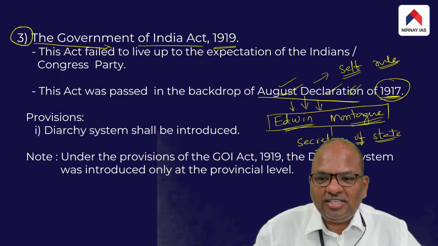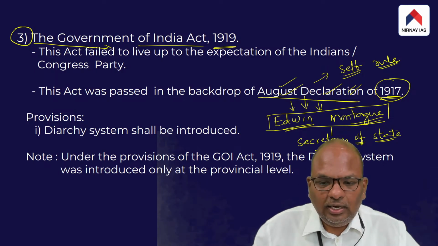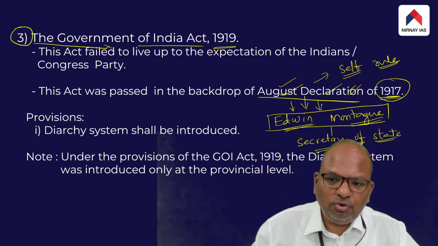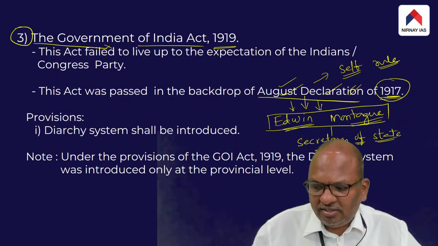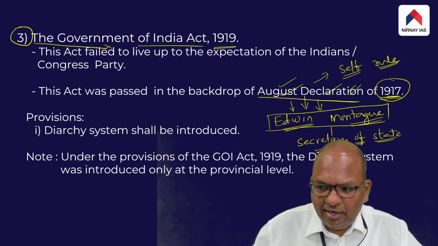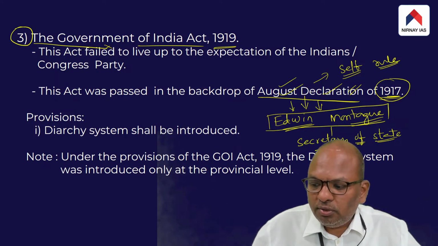Self-rule is, say, semi-independence. So basically, in 1917 itself, the British government promised self-rule to India.